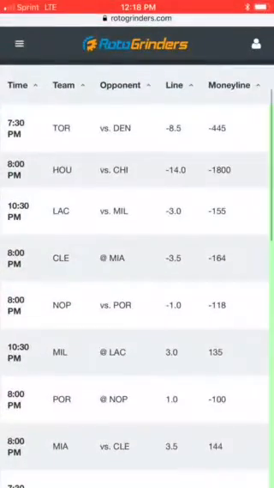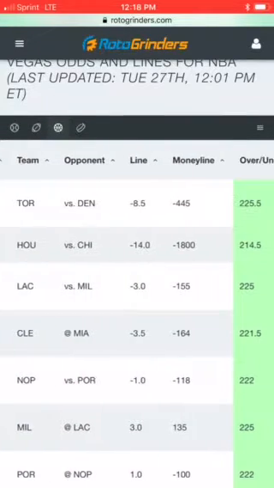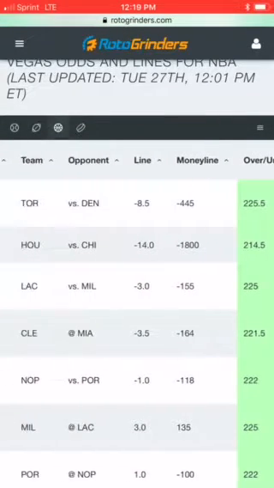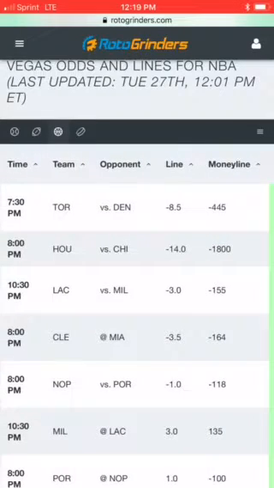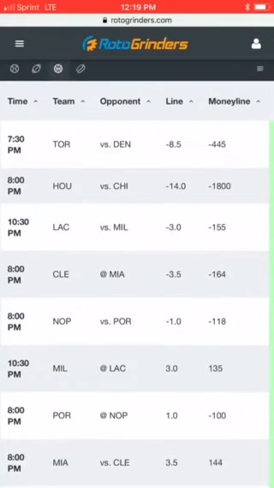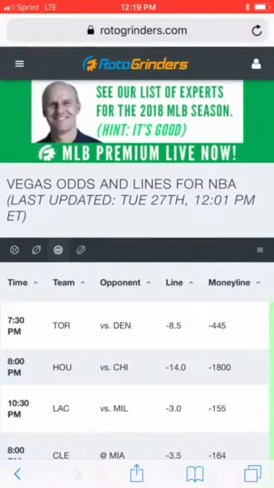All right, let's go ahead and roll with what we got here. I'm going to take a look first, starting with the NBA DFS lineups for today to give you some hot tips as far as what's going on. Just looking at the over-unders or highest projected point totals, including Toronto, Houston, the Clippers, and Cleveland, I would say to include those teams as much as you can in your lineup.